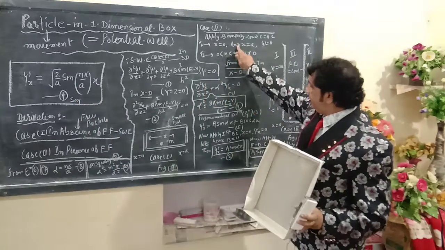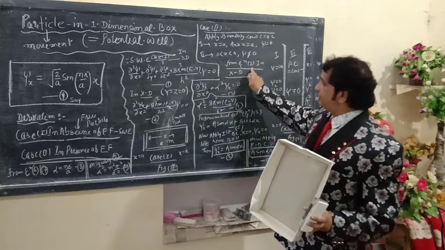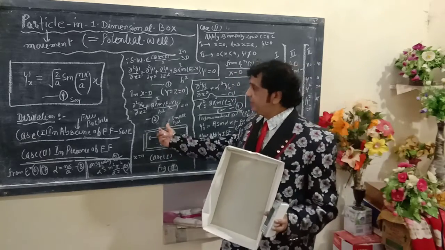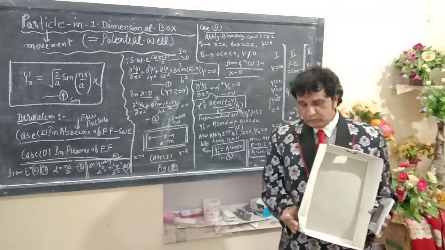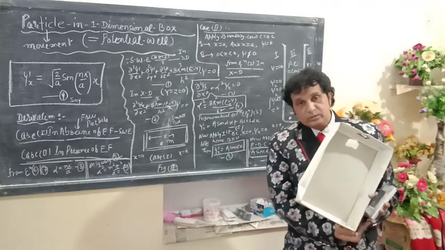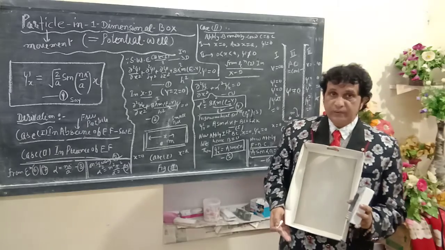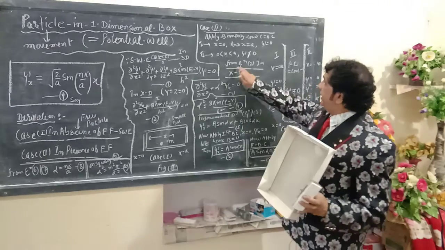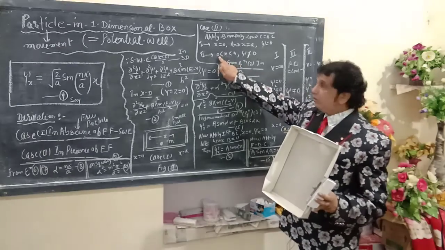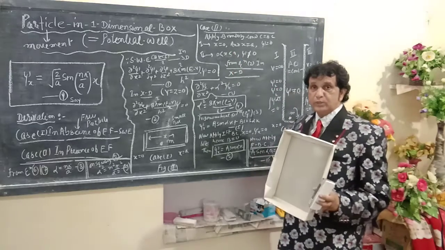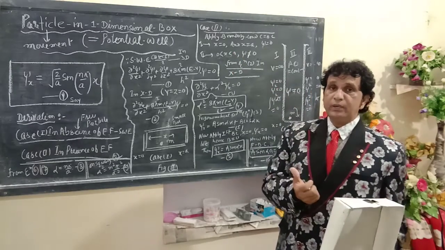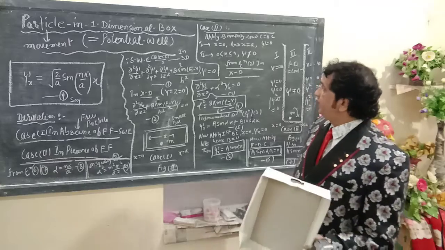So let us apply equation number 2. Let us select once again x = 0, psi = 0; x = a, psi = 0; and for x greater than 0 and less than a, psi will not be equal to 0, meaning it possesses some value which we are going to calculate here.